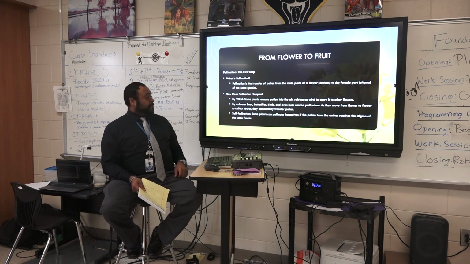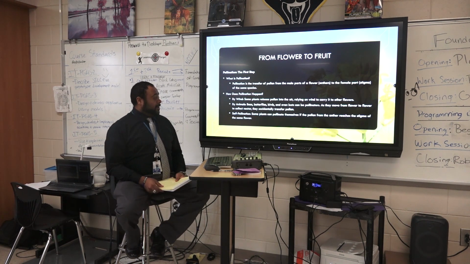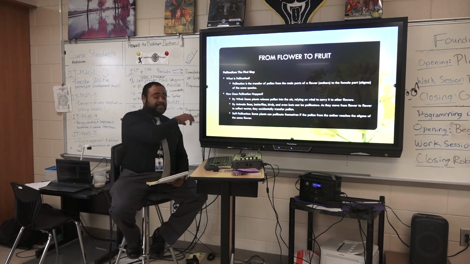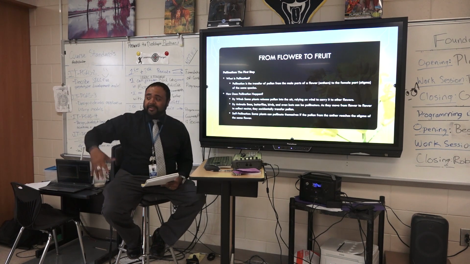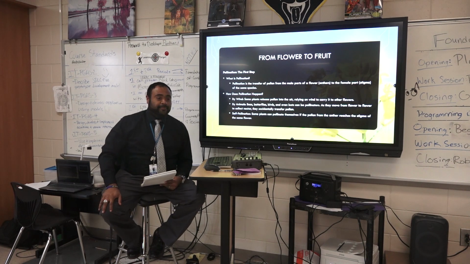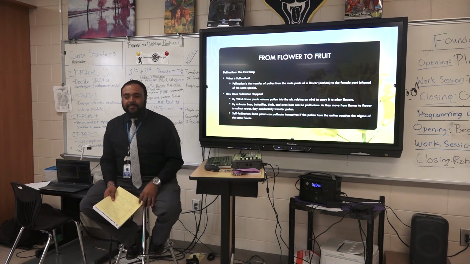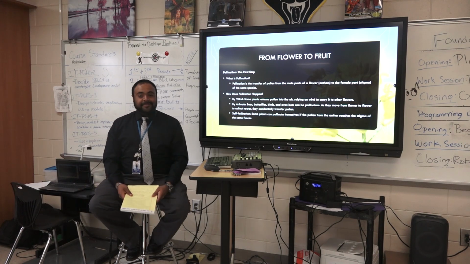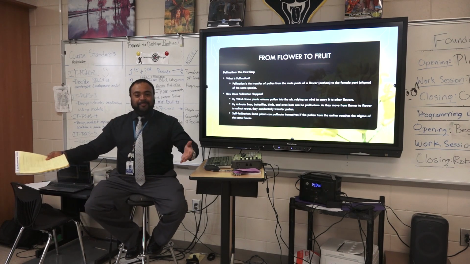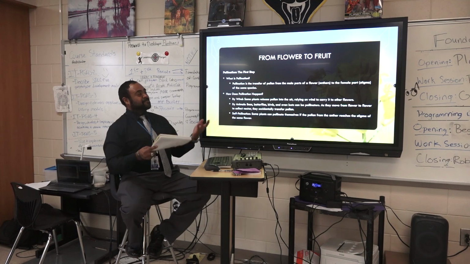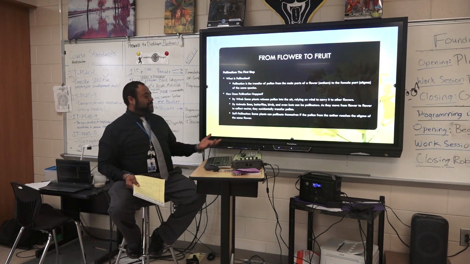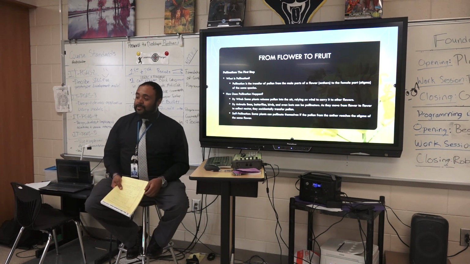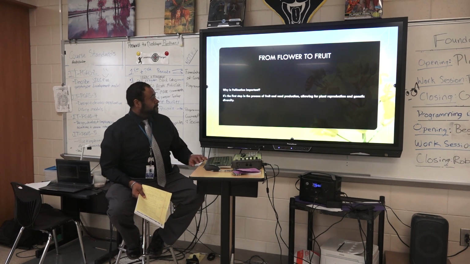Which leads me to my next point. How does pollination happen? It can happen through wind, just the wind blowing. Insects, I said, and birds can also help spread plant life. Not to get too graphic, but when birds eat certain seeds and it comes out the other end, if it lands in the right part of a field, it can grow into a plant. So that's a way a bird can help spread it. And then self-pollination: some plants can self-pollinate. So we'll see if that happens with pinto beans.